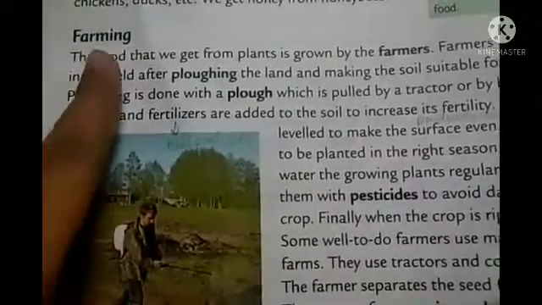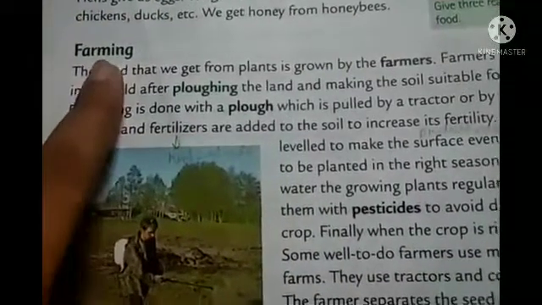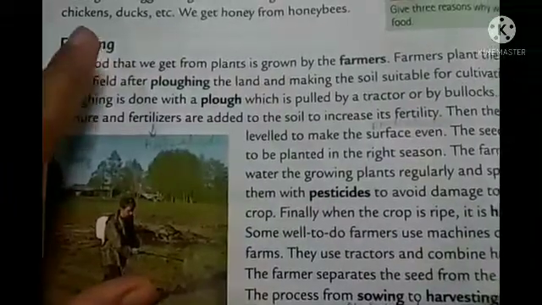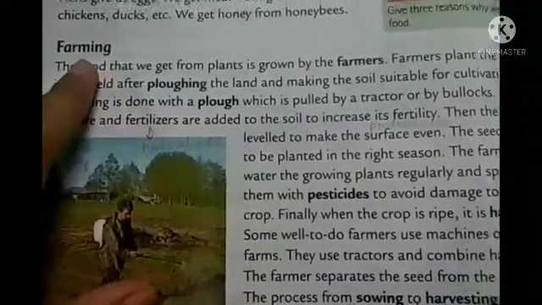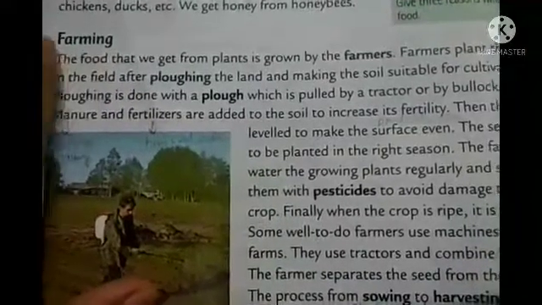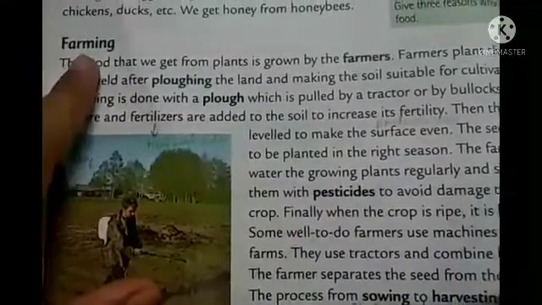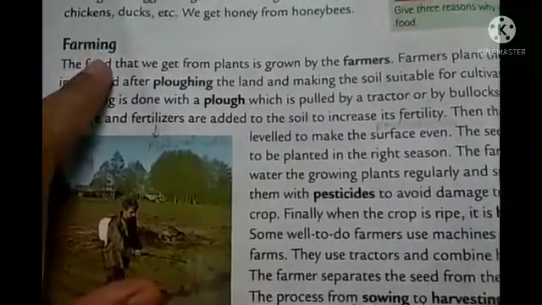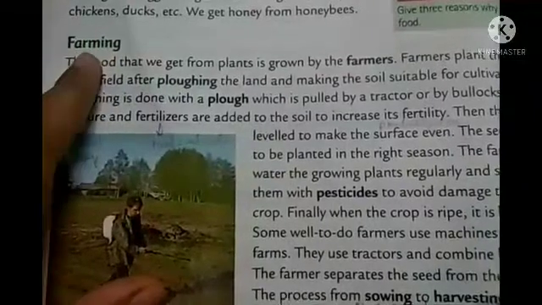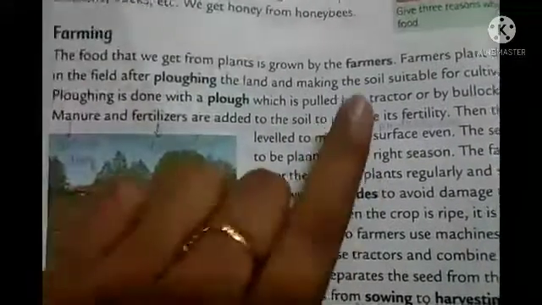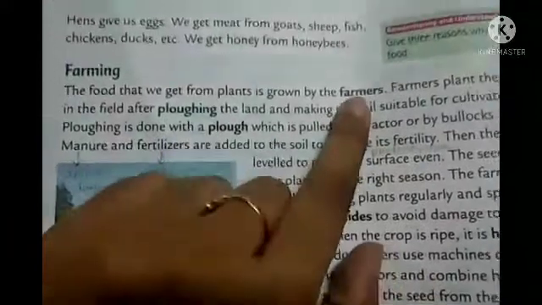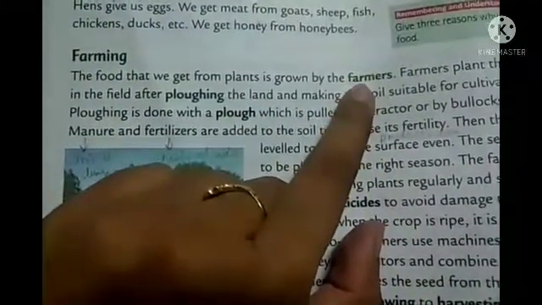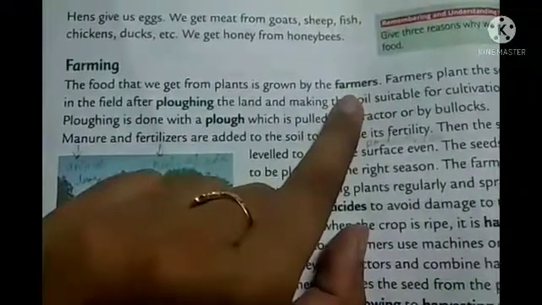Now I will start from here. Farming. As I told you at the start of the video, we are going to discuss the sources from where we are getting the food. So farming is the first part, where we grow the crops, and from there only we get grains or food materials. So who does farming? Farmers, right? So the food we get from plants is grown by the farmers.